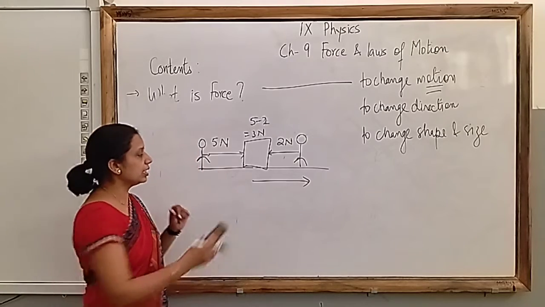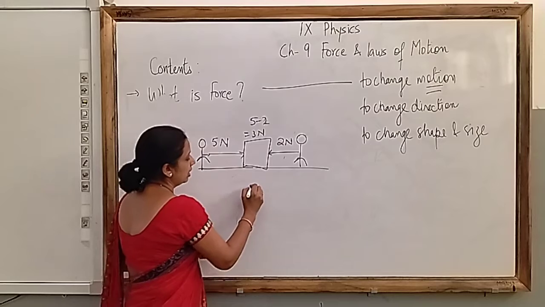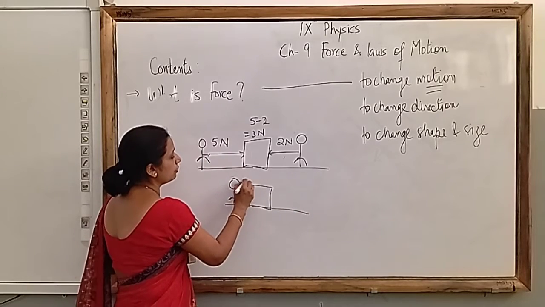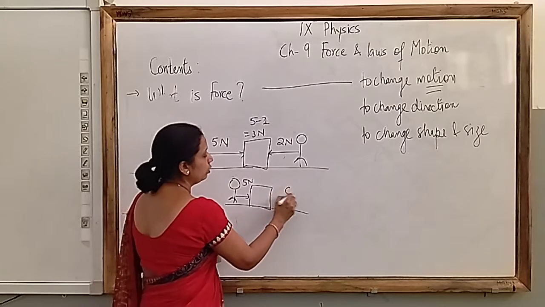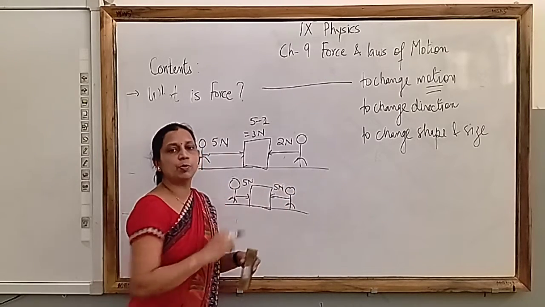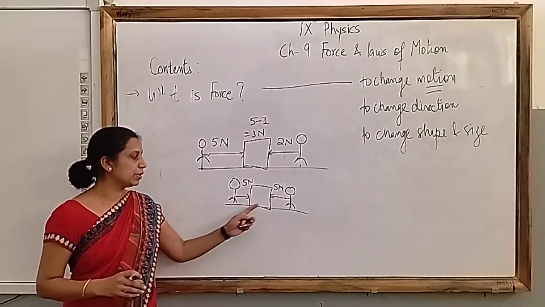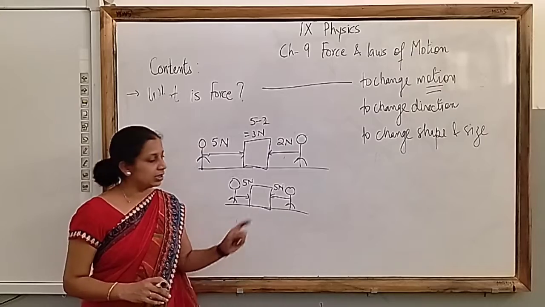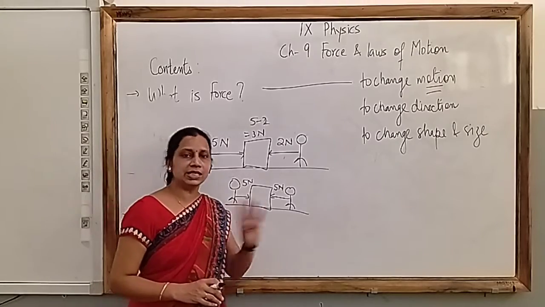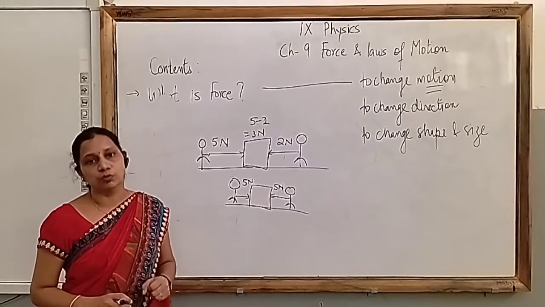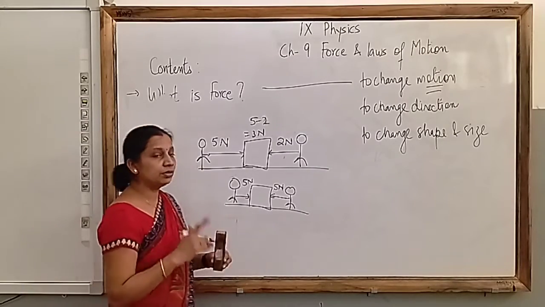Okay, now let's consider instead of this. Now you are applying 5 Newton force from this direction and your friend who is standing over here is also applying 5 Newton force from opposite direction. Now what will happen to this box? This box will move? No. Opposite and equal force will cancel out each other. And this object, this box will not move. Okay. Now third condition.